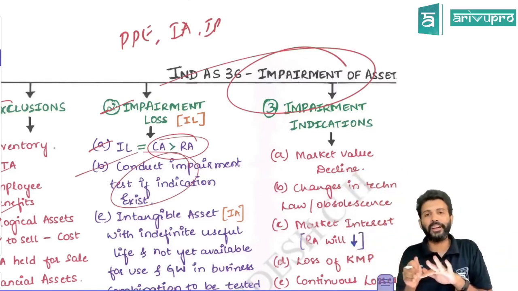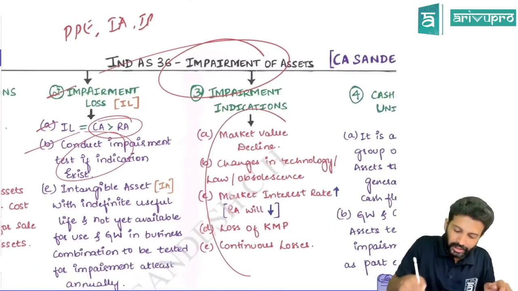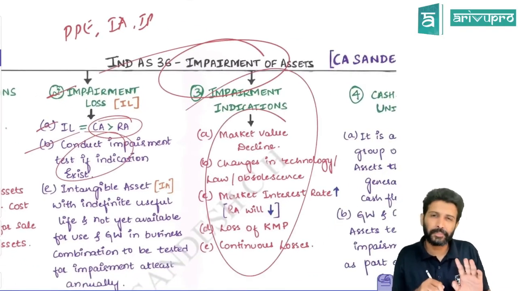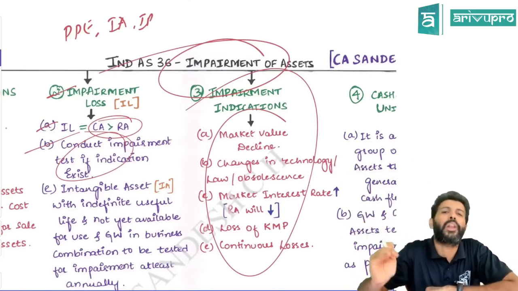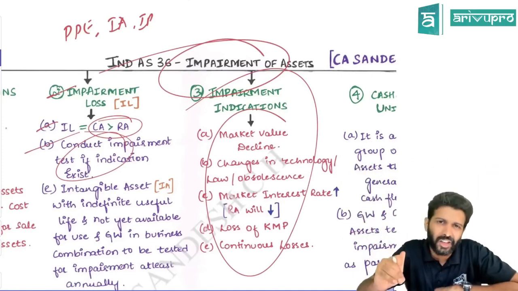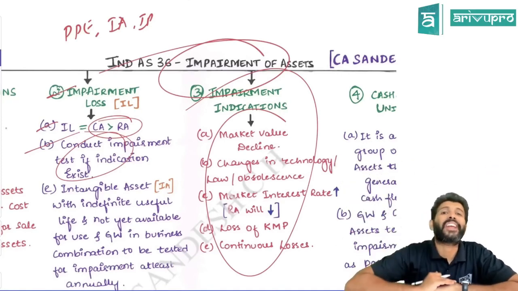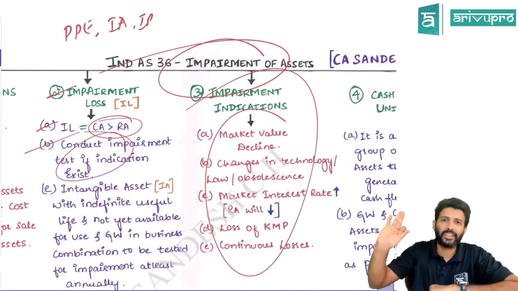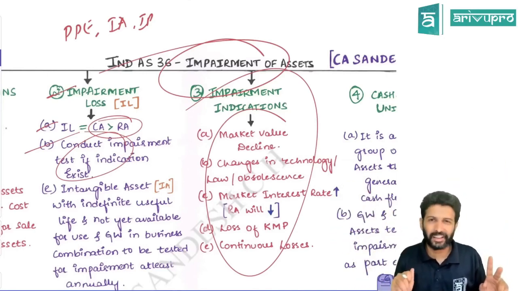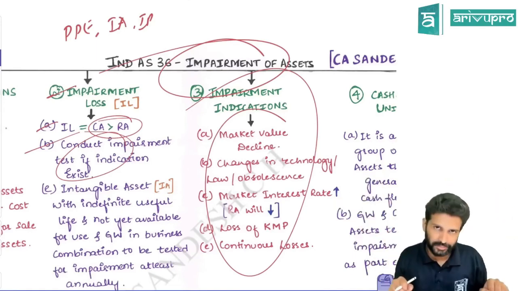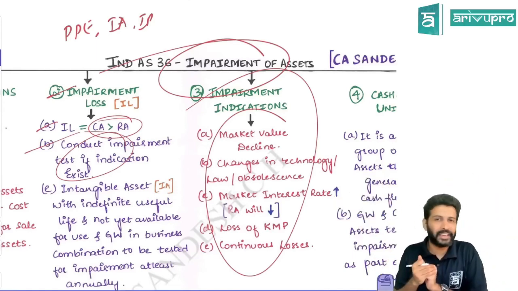So what is our impairment indicator? An impairment indicator could be an external indicator or an internal indicator. External indicator means, say you have an asset and the market value of the asset has fallen. That is an external indicator. Or let's say some adverse change in technology has happened. We are using one asset, and that particular asset's technology has become outdated. That again is an impairment indicator. Or the government has put some ban on that asset. Again an external impairment indicator like this.